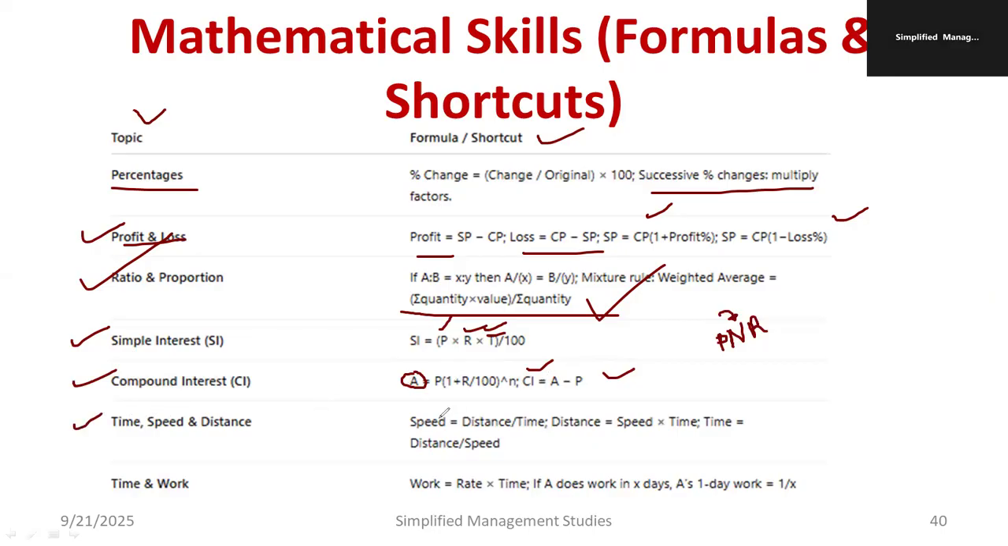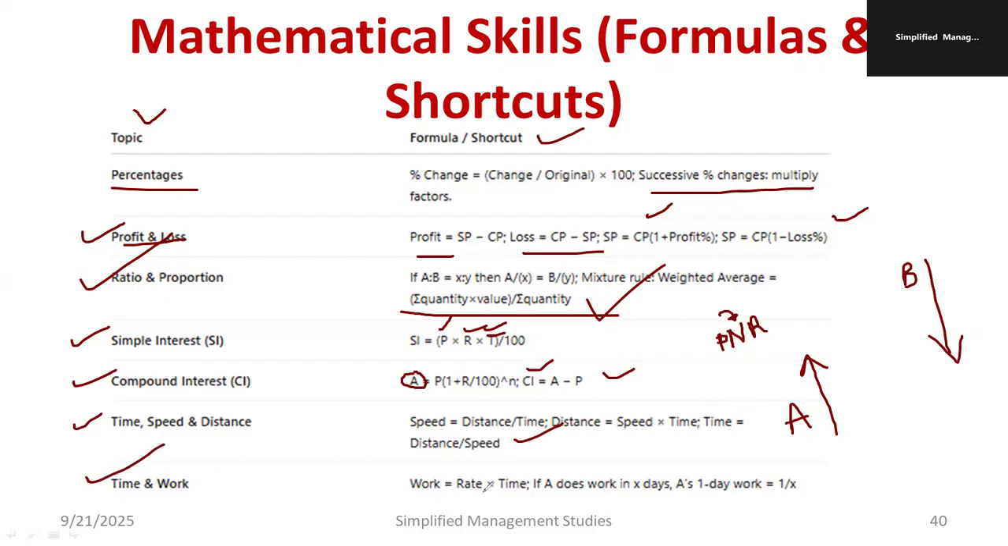Time, speed, and distance. Speed is equal to distance by time. Distance can be written as speed into time by using cross multiplication. Time is nothing but distance by speed. This formula is very, very important. You should understand about relative speed also. If one train is coming with a speed of A in one direction, and another train is coming with speed B in the opposite direction, then relative speed is A plus B.